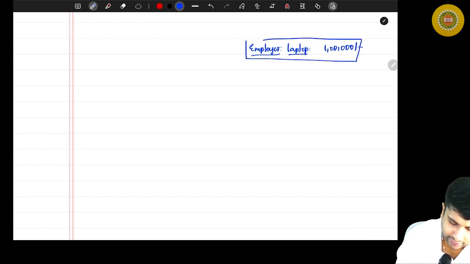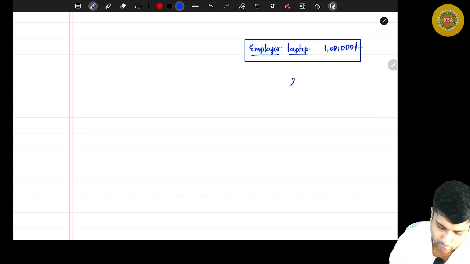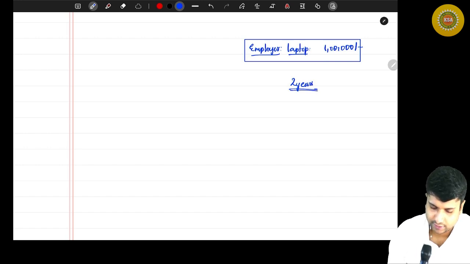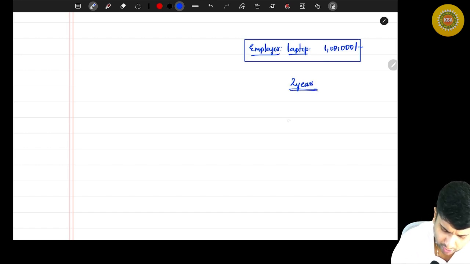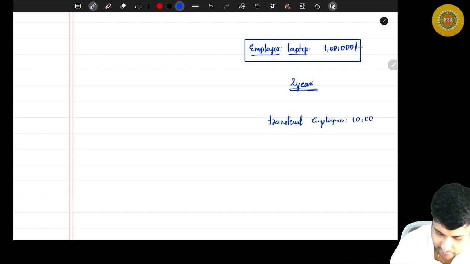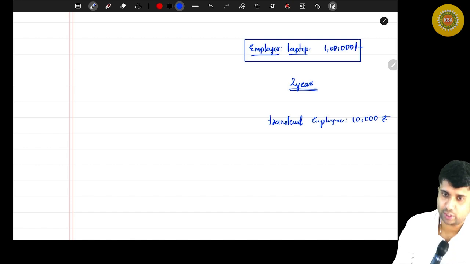Are you all listening? Then he used it for 2 years. Then say in the 3rd year, he transferred that to the employee for 10,000 rupees. For what value? 10,000 rupees.